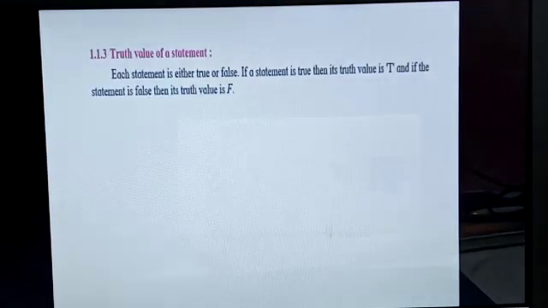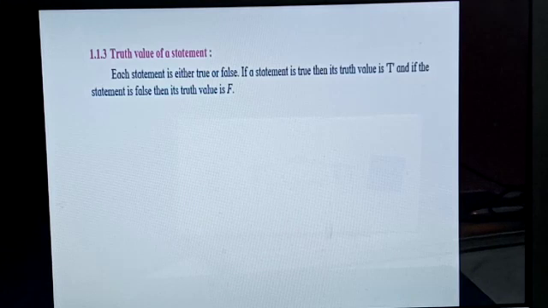Now whatever true and false values I have given in the earlier statements are called the truth values of a statement. Therefore, whenever a statement is there, each statement is either true or false, and if a statement is true, then its truth value is T, and if the statement is false, then its truth value is F.